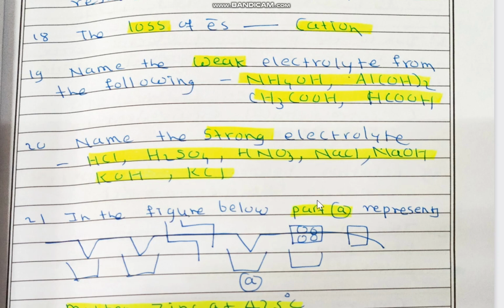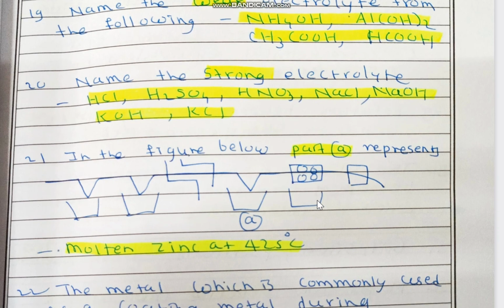Anyone will be given in the examination. Then name the strong electrolyte. These are the examples of strong electrolyte. Anyone will be given in examination. Then in the figure below, part A represent what?